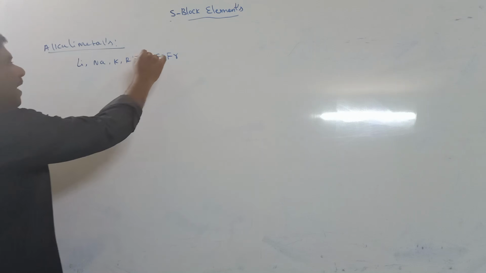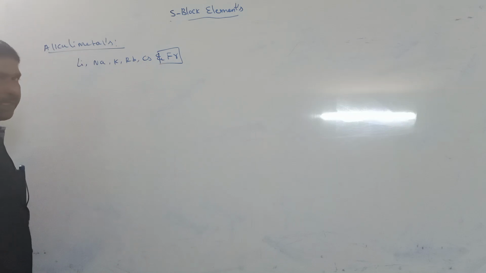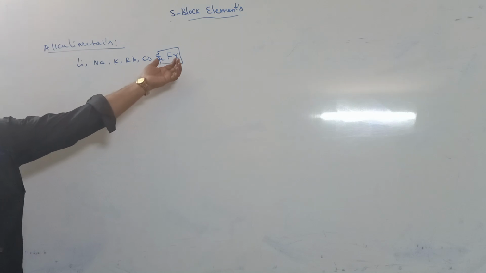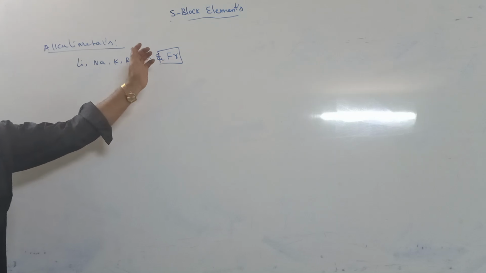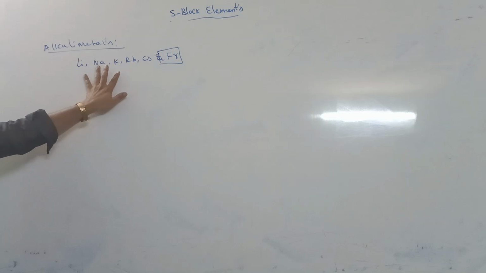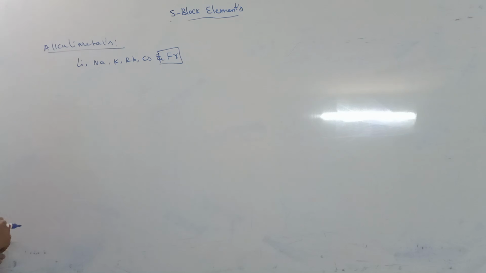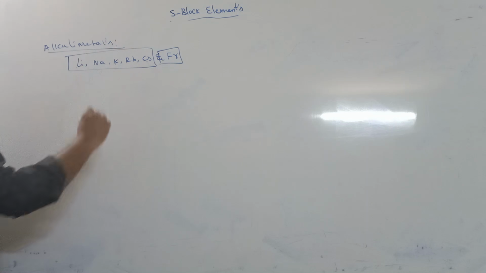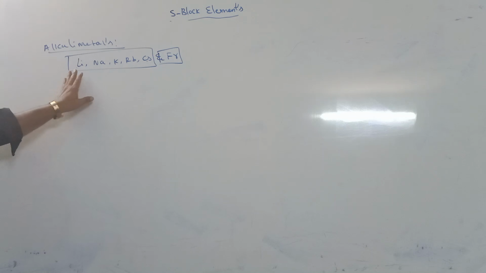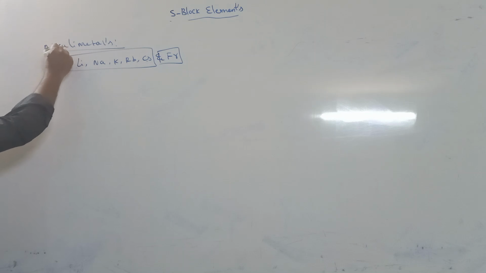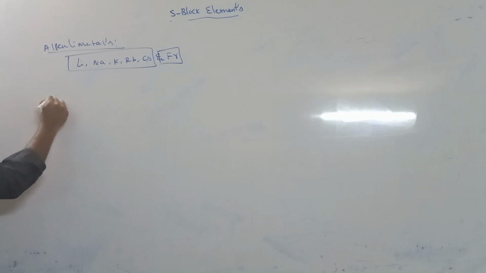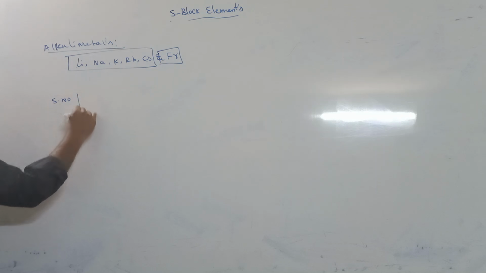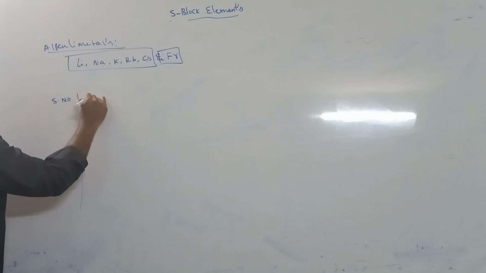In this, francium is a radioactive element. So it has different properties compared to the remaining ones. So here in this topic we study about lithium to cesium only. So in these alkali metals, its atomic number, serial number,